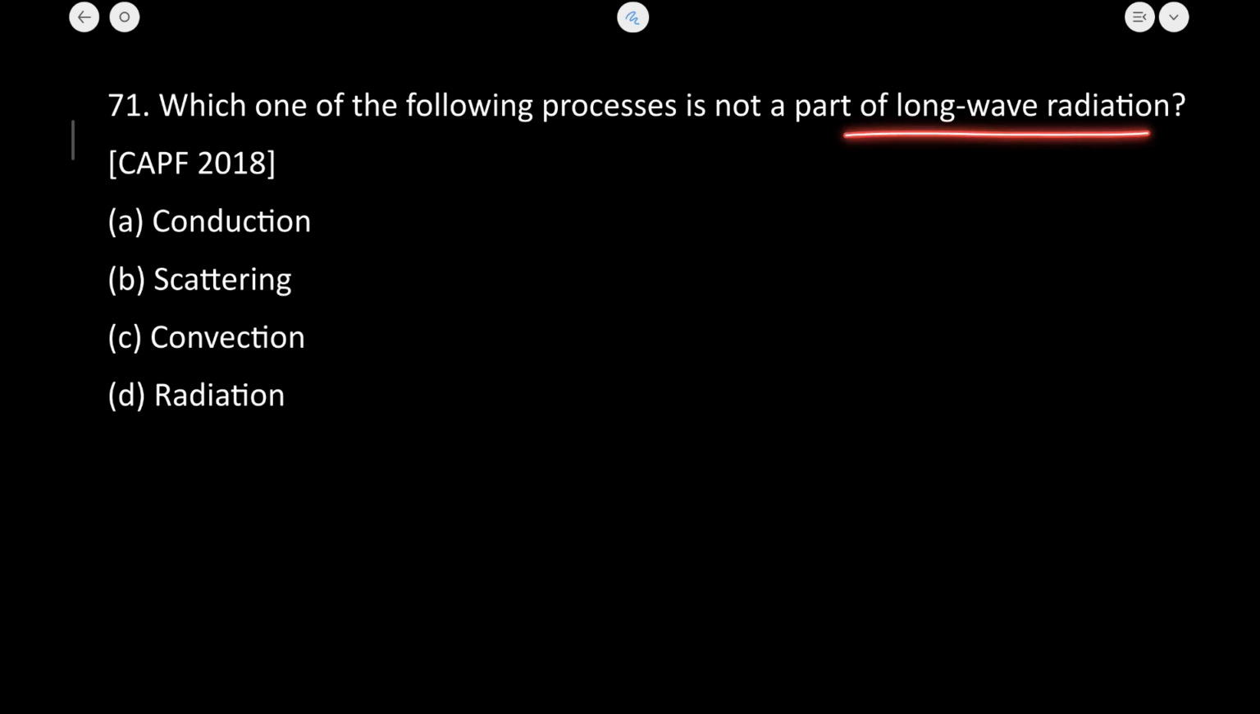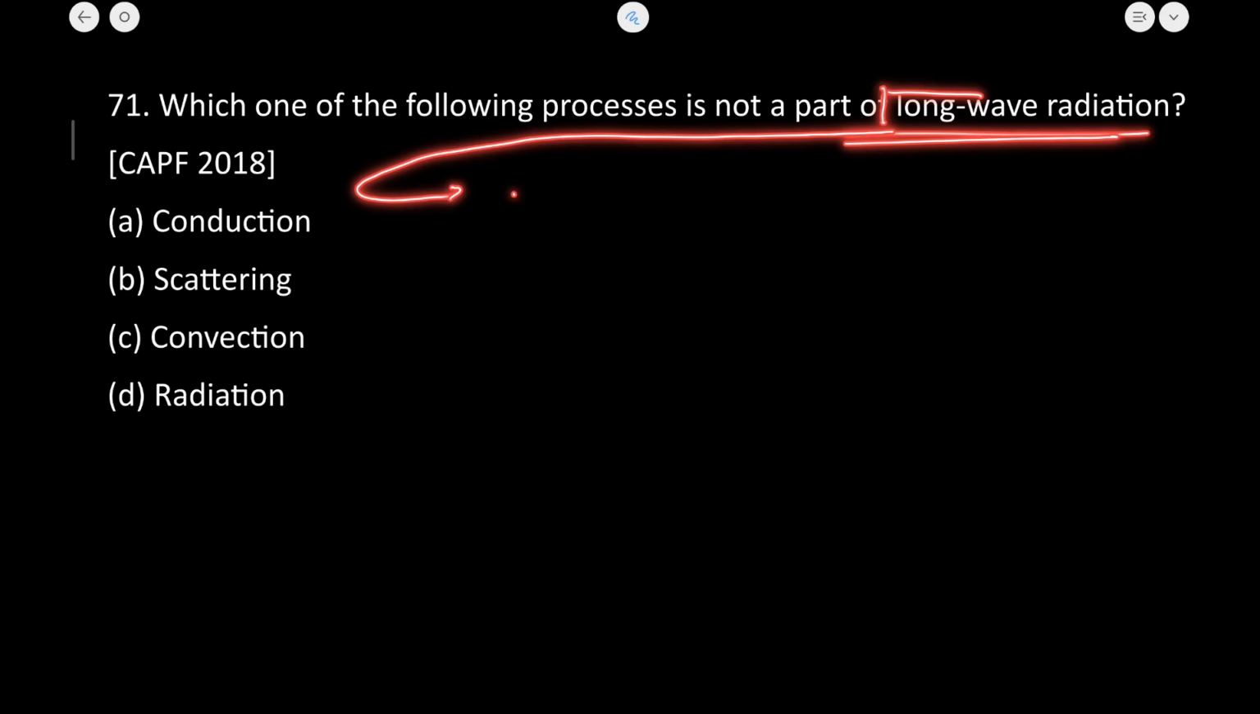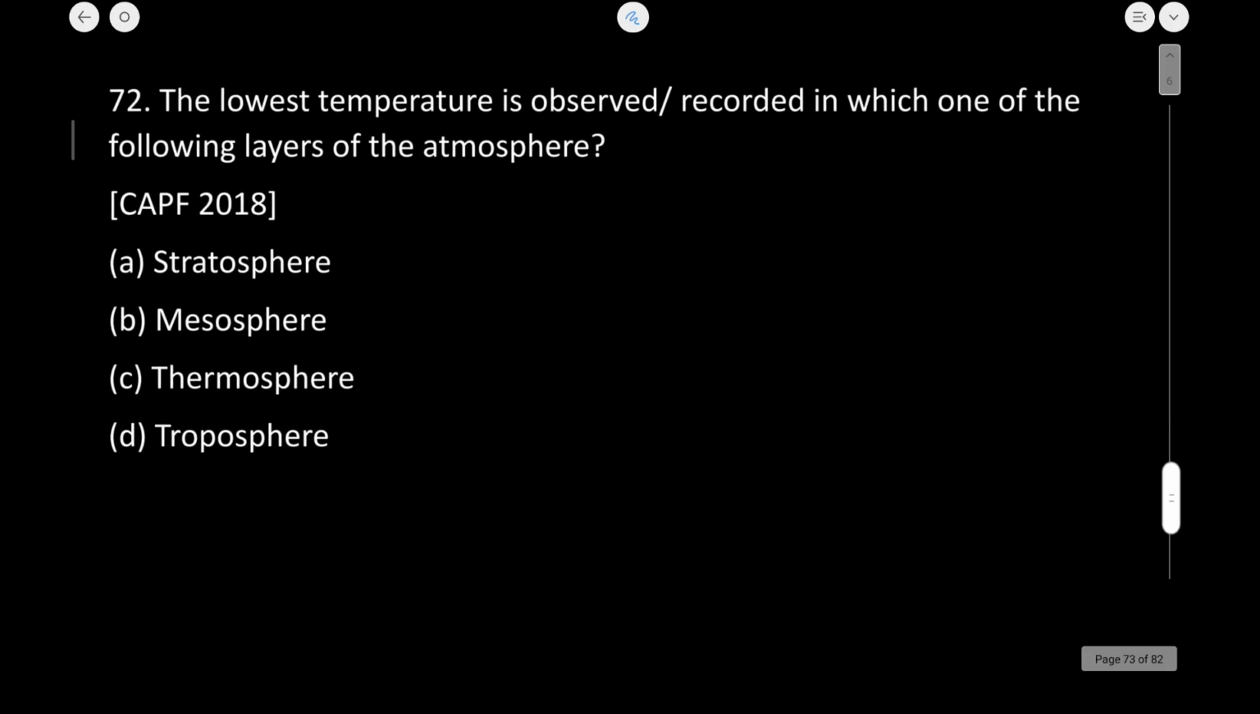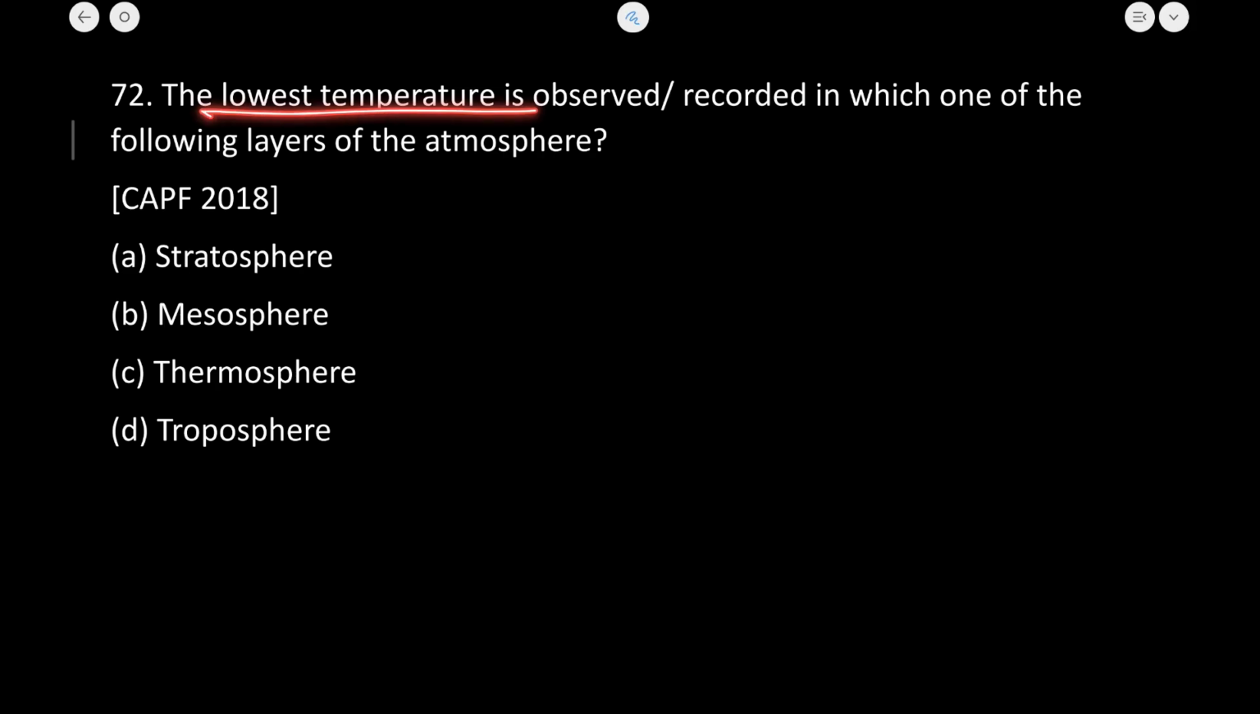Long wave radiation primarily involves the transfer of heat energy. So this I have already told you, and B is the correct answer here. Next, the lowest temperature is recorded in which of the following layers of the atmosphere? The correct answer is mesosphere. I have already told you this.